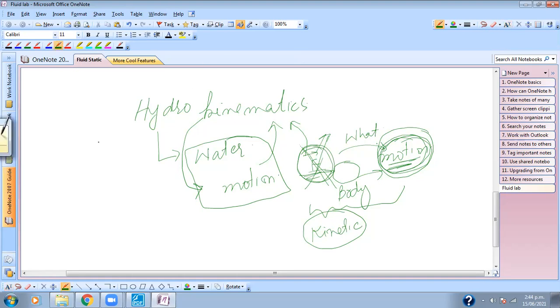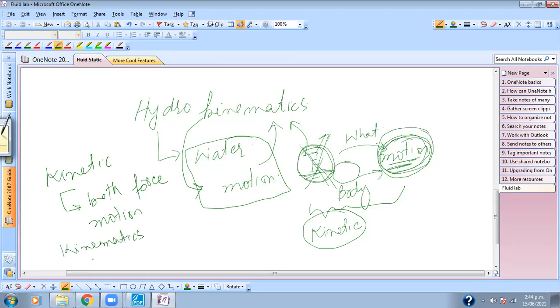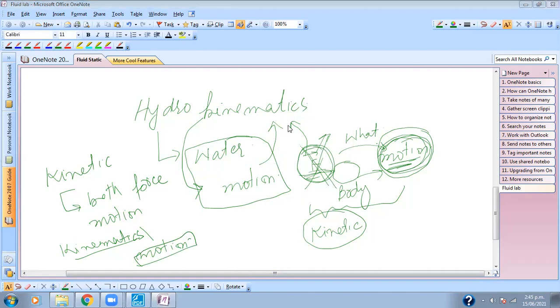So how could we define? In kinetic, we consider both force, nature of force, and motion. And in kinematic, we just want to consider, or we are interested to consider, just motion. We don't take any pain by considering the action of the force. I hope you got my point.